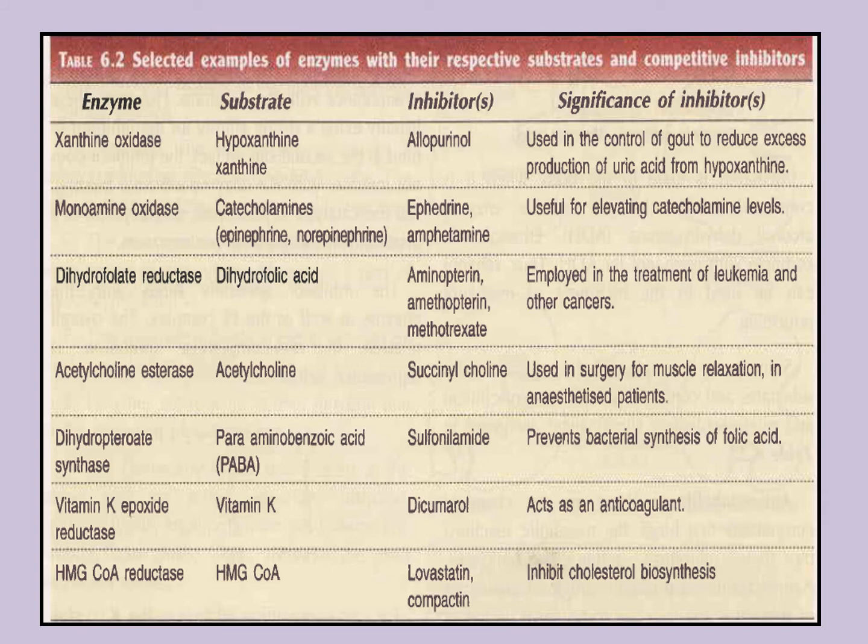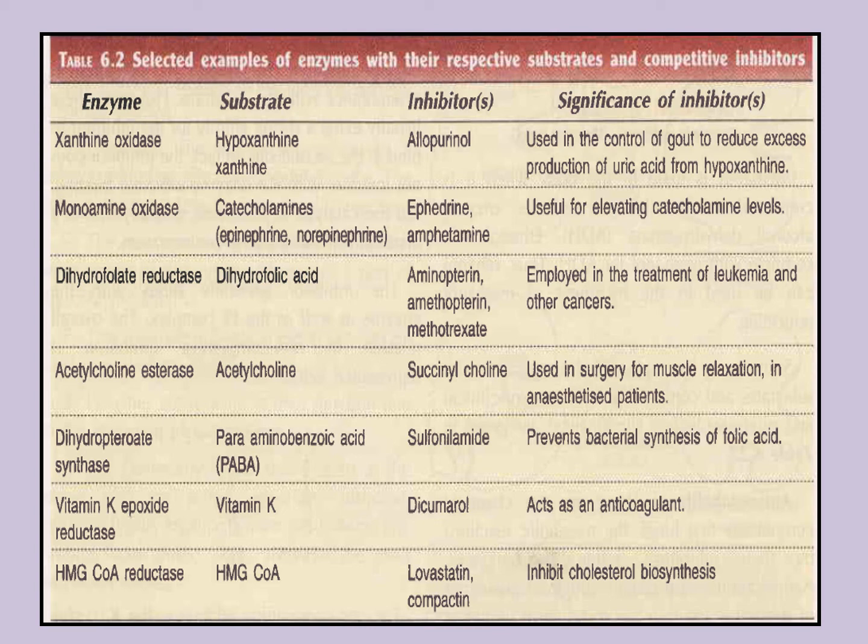These are selected enzymes with their respective substrates and competitive inhibitors. For example, first is xanthine oxidase, where the substrate is hypoxanthine or xanthine. The inhibitor is allopurinol. It is used in the control of gout to reduce excess production of uric acid from hypoxanthine, right? Next enzyme is monoamine oxidase. The substrate is catecholamine, in brackets epinephrine, norepinephrine. The inhibitor is amphetamine.